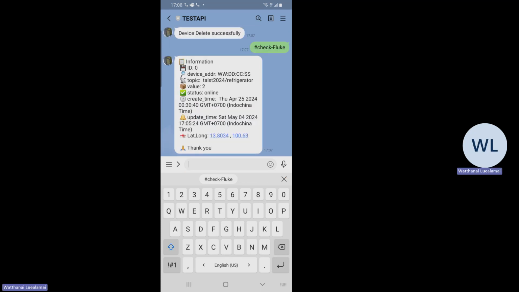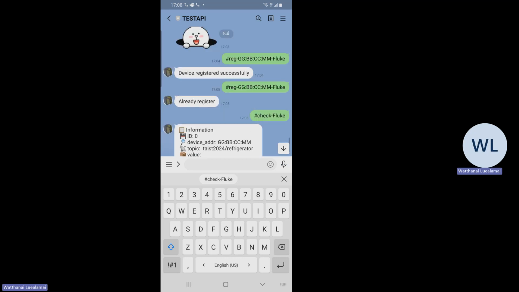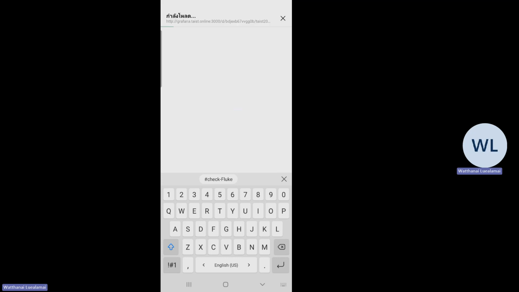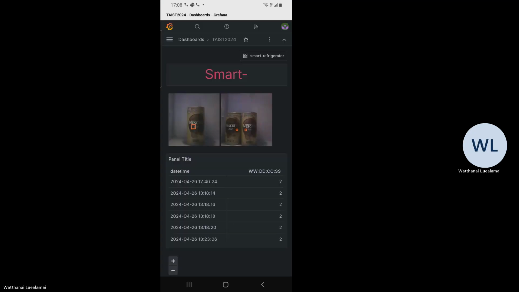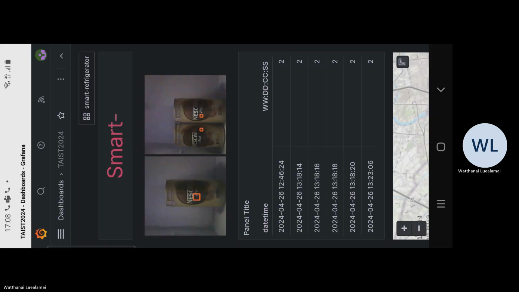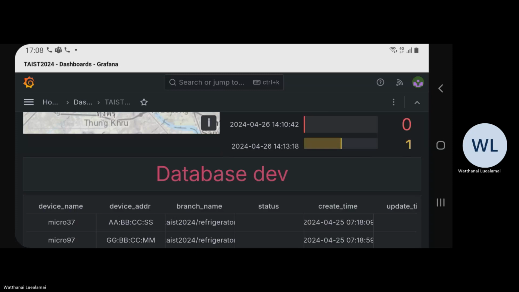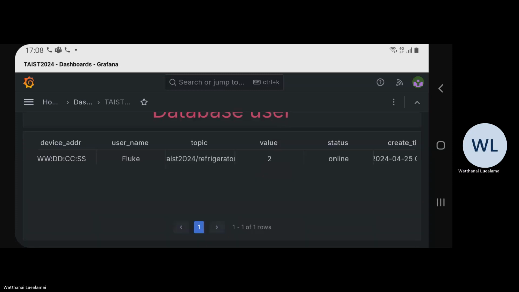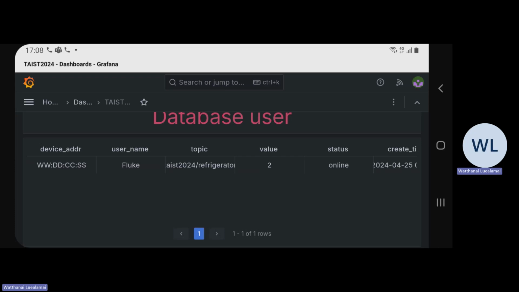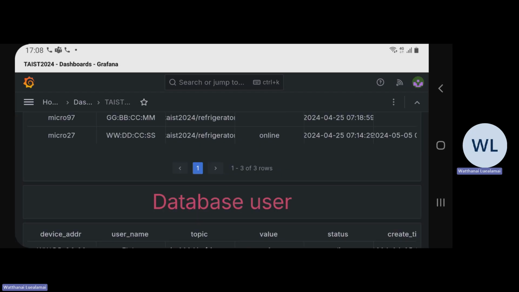That's correct. And you can go back to your Grafana. You can see right now in the user database, username fluke has one device registered.